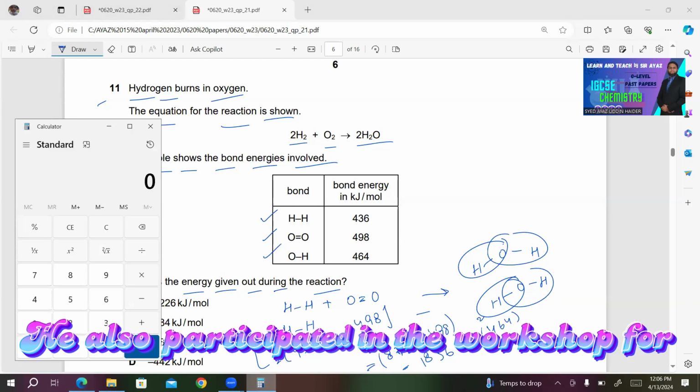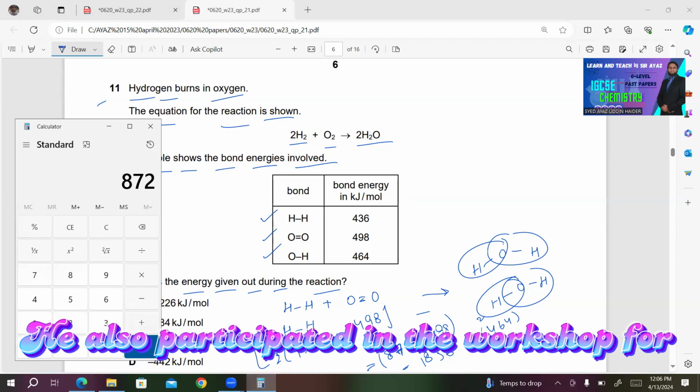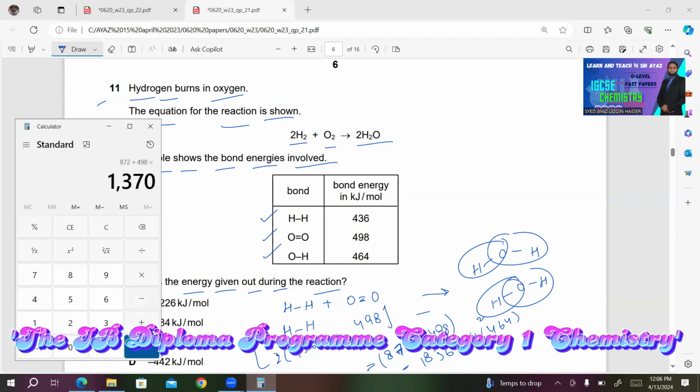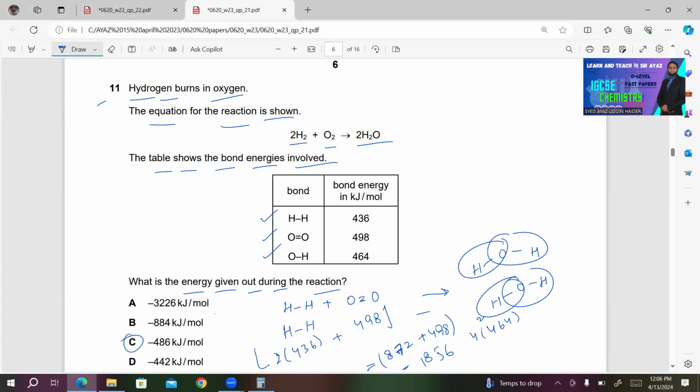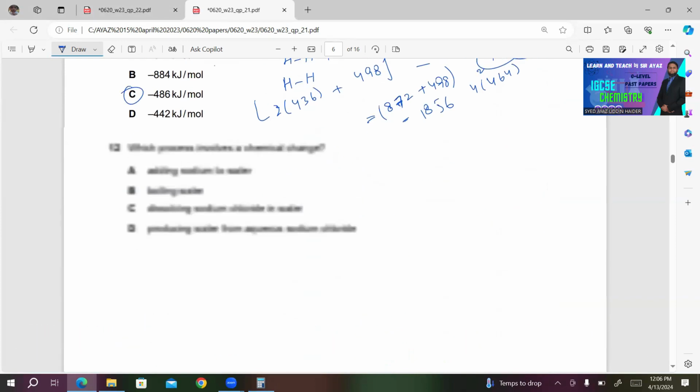So 872 plus 498 minus 1856 gives minus 486. So C must be the right answer for this question.